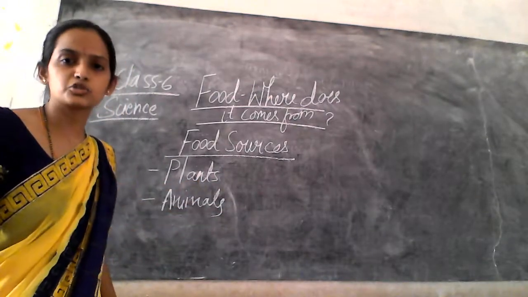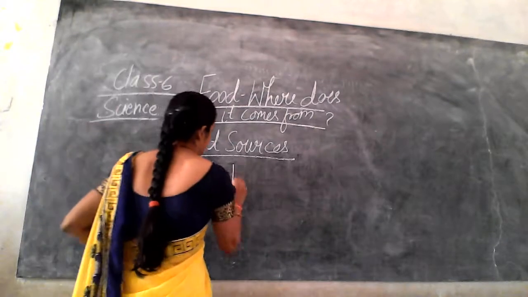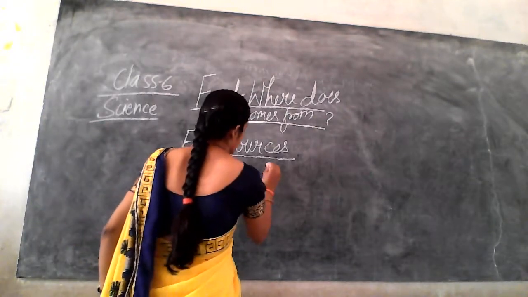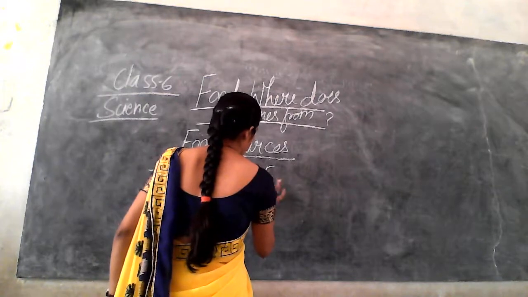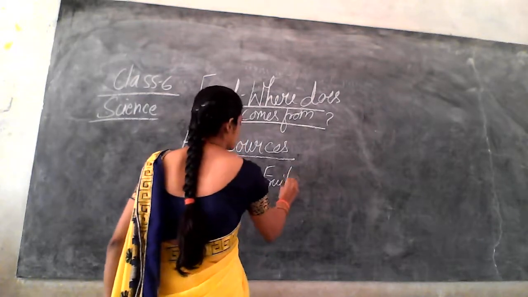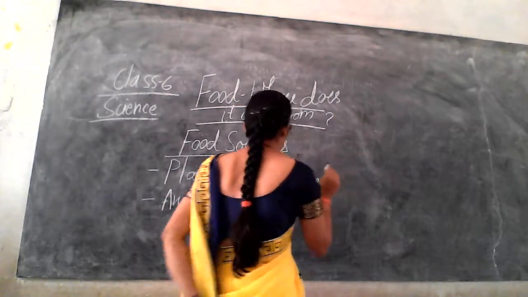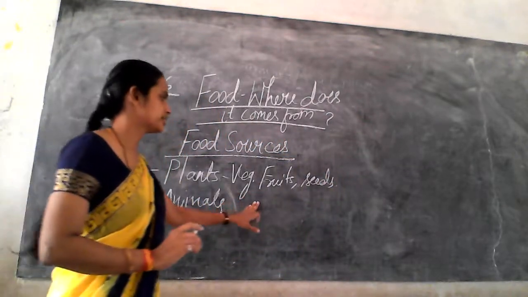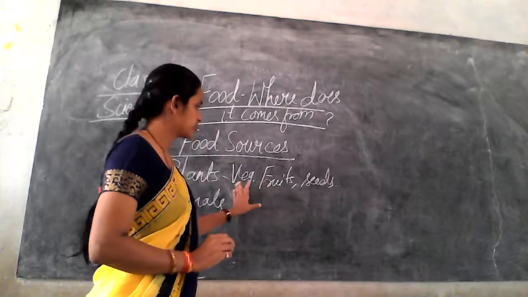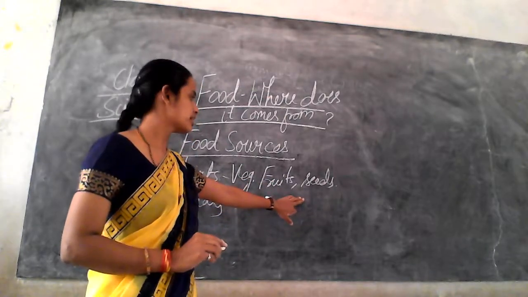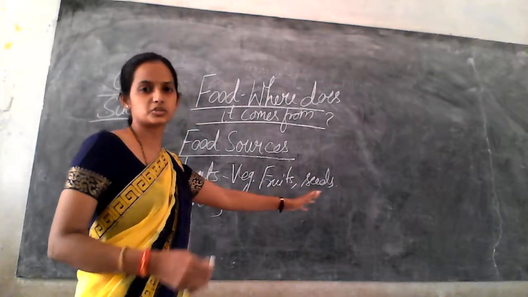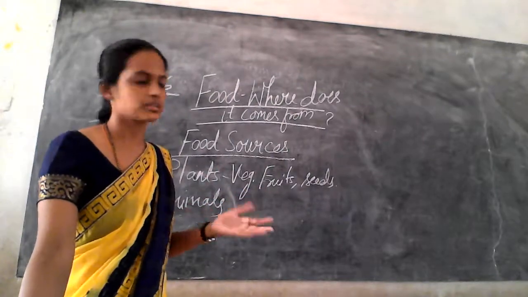What do the plants produce? Vegetables, fruits, seeds, and pulses, cereals, different types of seeds.